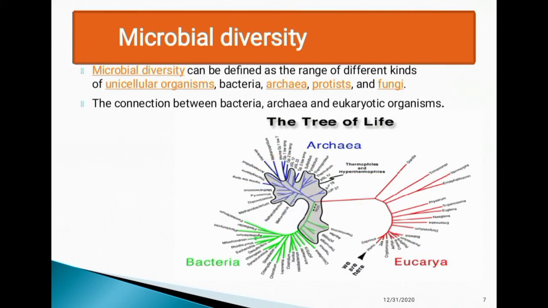And microbial diversity. Microbial diversity can be defined as the range of different kinds of unicellular organisms, bacteria, archaea, protists, and fungi, and the connection between bacteria, archaea, and eukaryotic organisms. The tree of life means archaea, bacteria, and eukarya. Next,